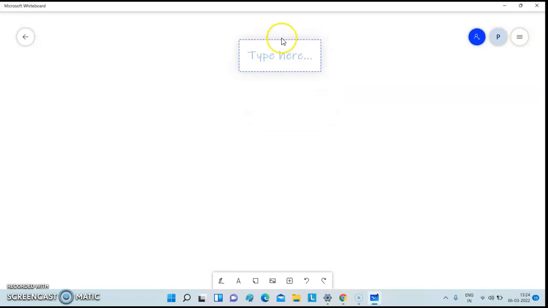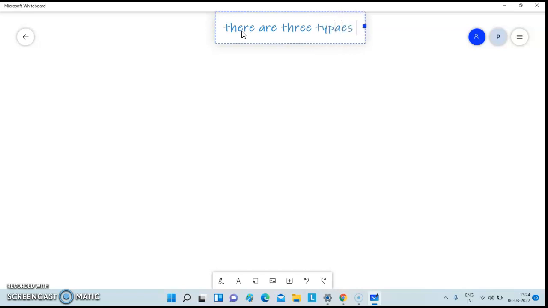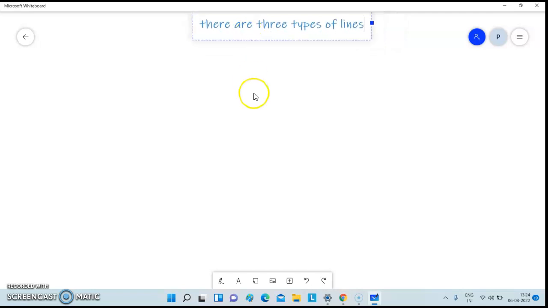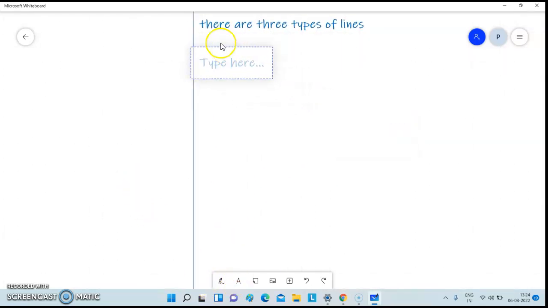How many lines are there? There are three types of lines. So let me introduce them.